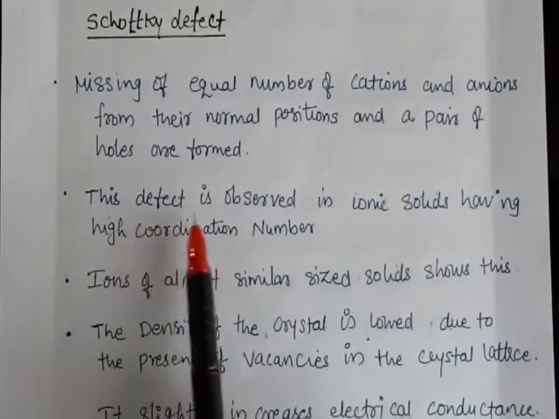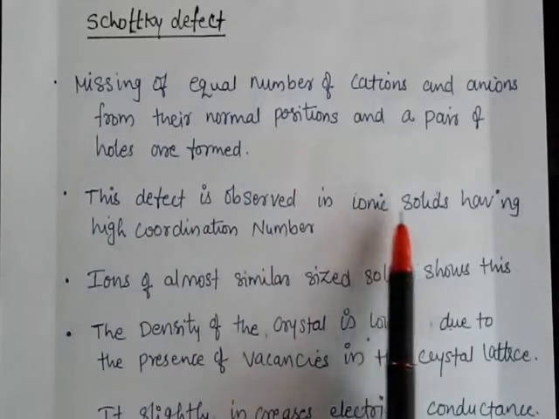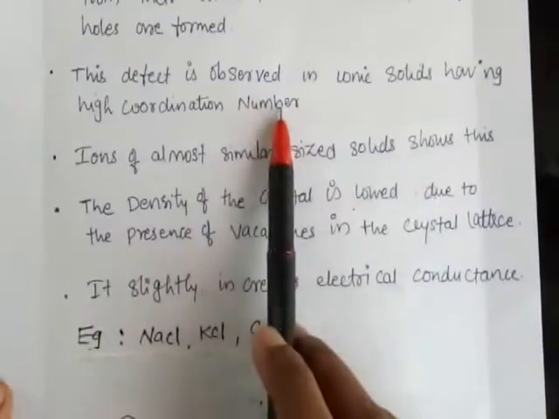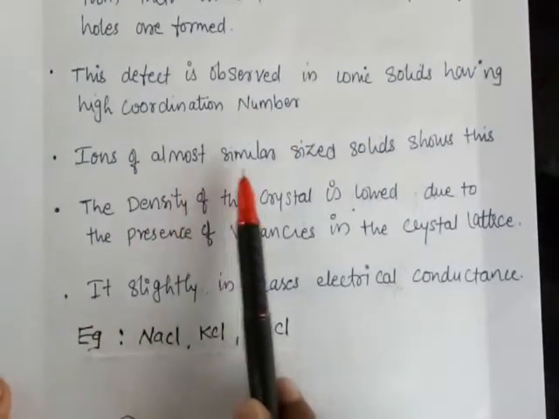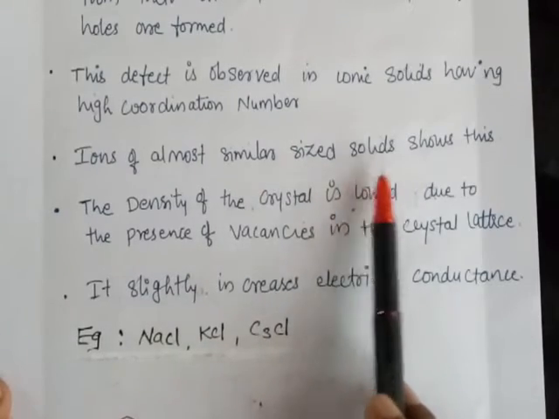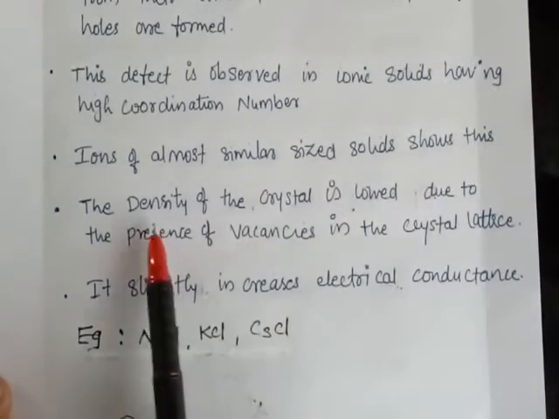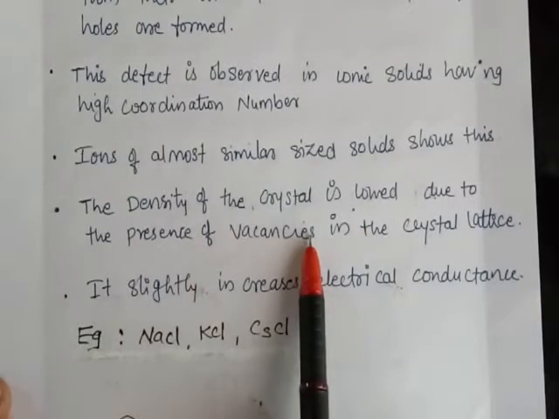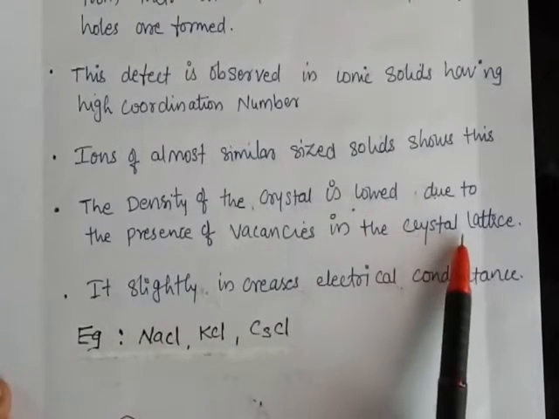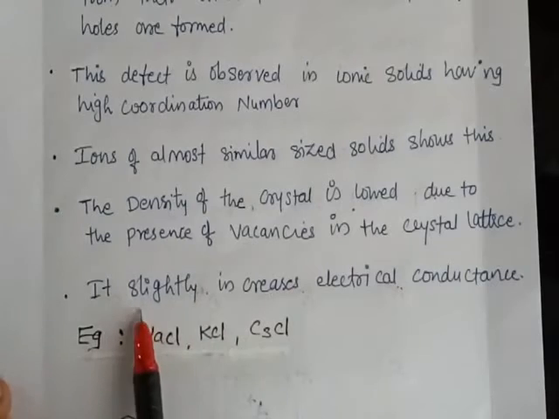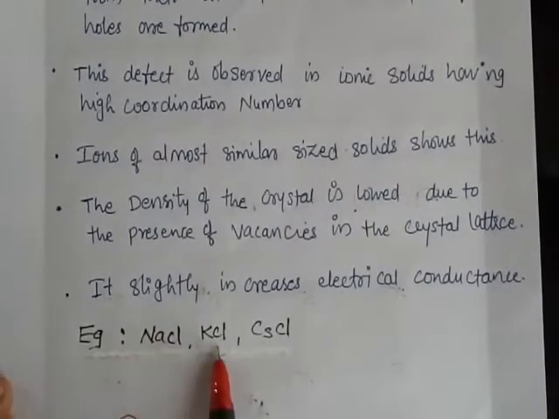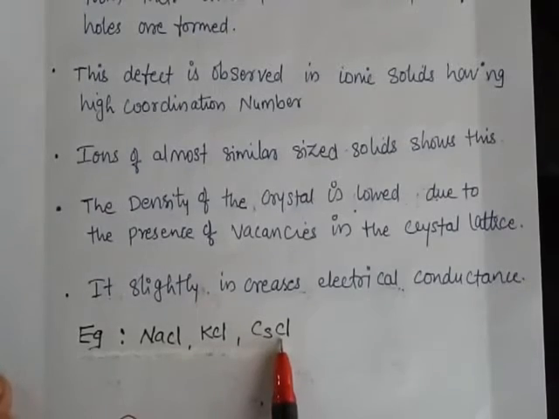This defect is observed in ionic solids having high coordination number, with ions of almost similar size. If the density of the crystal is lowered due to the presence of vacancies in the crystal lattice, it slightly increases the electrical conductance. Examples are NaCl, KCl, CsCl, etc.